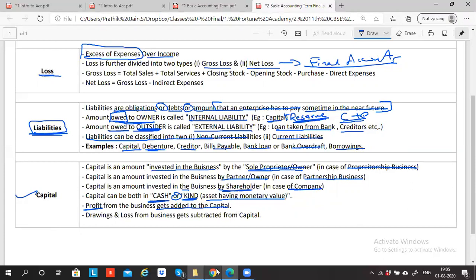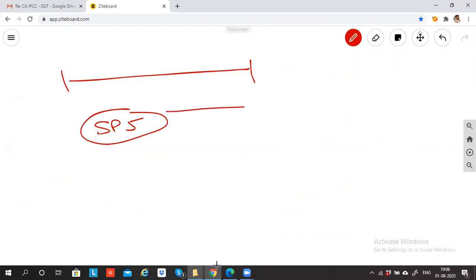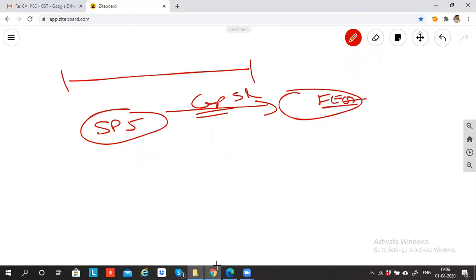No, sir. Now, drawing. What happened is, SPJ invested money in the business. How much? 5 lakh rupees invested, for example. SPJ has given capital to the business, 5 lakh rupees to Fortune's Fun Learning Academy. Now SPJ is urgent in requirement of money, so he's taking money from this 5 lakh rupees, let's say 2 lakh rupees from this 5 lakh.